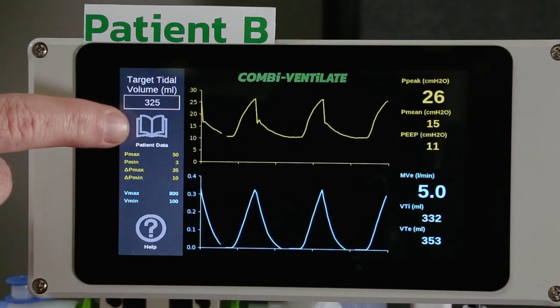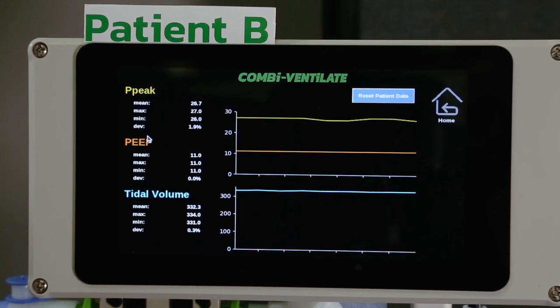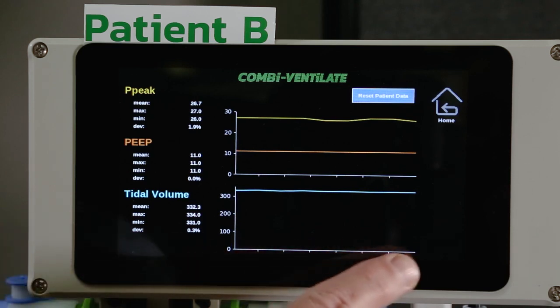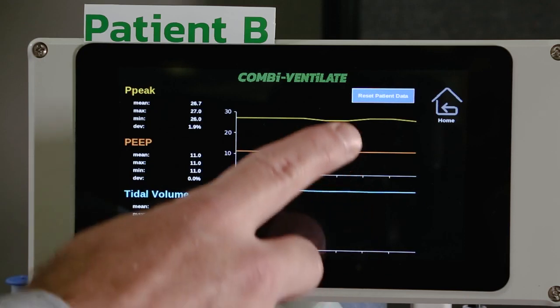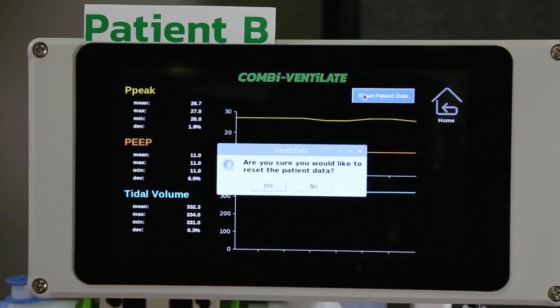You can also access the patient data. You can have access to the patient stats, the graphical evolution of pressure and tidal volume. You can also reset the patient history.